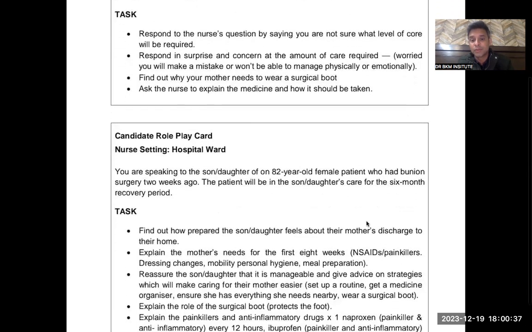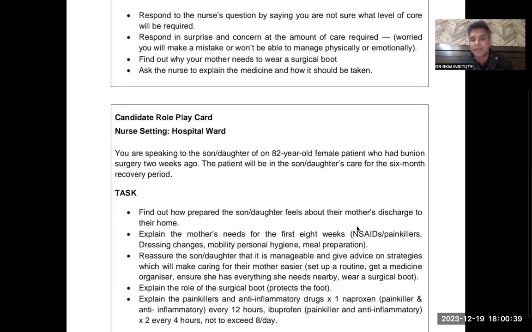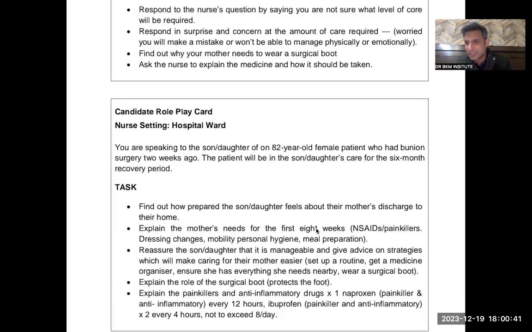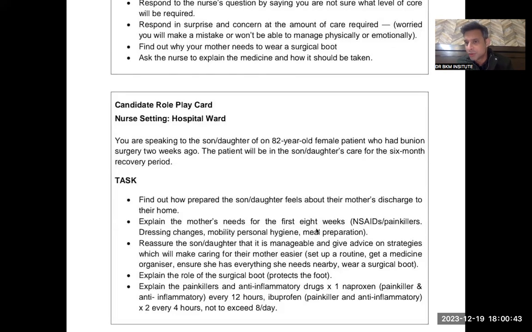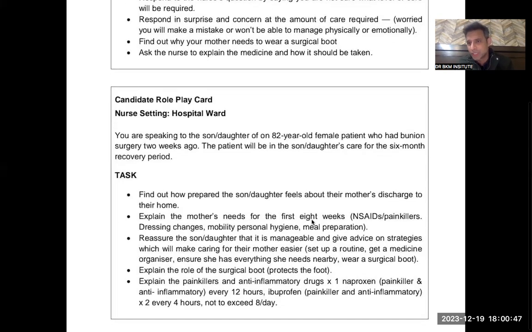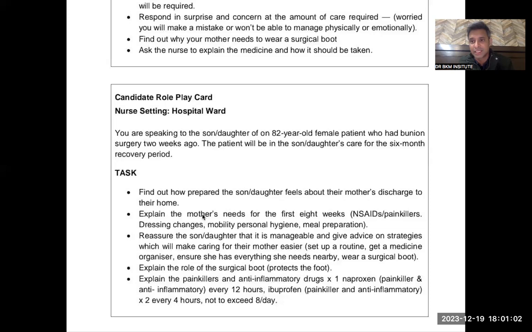So that means first job is to ask, how are you feeling? Then you say, see, it is not that difficult. You just need to follow our instructions. We will also give you a pamphlet. So first of all, let me tell you the instructions. So you will say your mother needs for the, and examiner can be completely reluctant. In that case, if examiner does not say anything, so you carry on with your task. So how are you feeling about it? Well, nurse, I'm not quite sure. Okay, don't worry. Let me tell you that it is very easy and I will give you all the instruction.